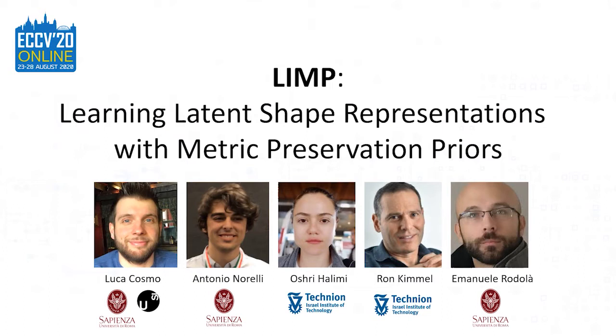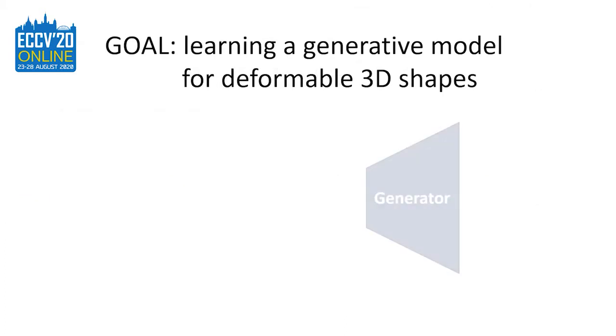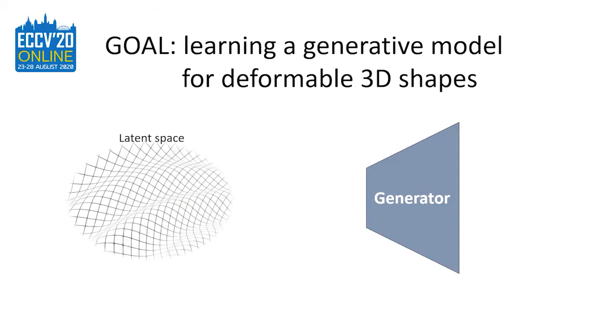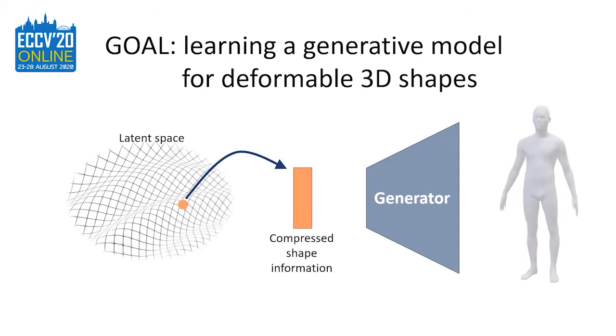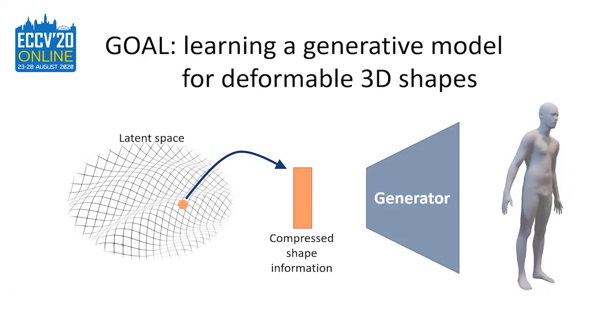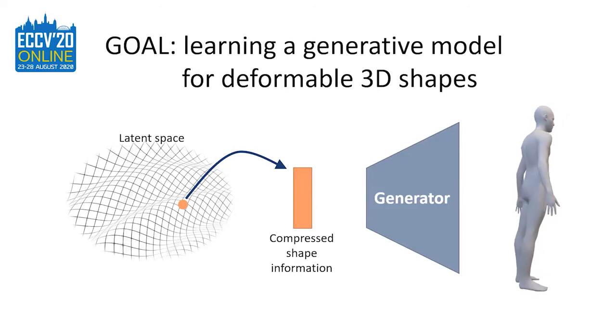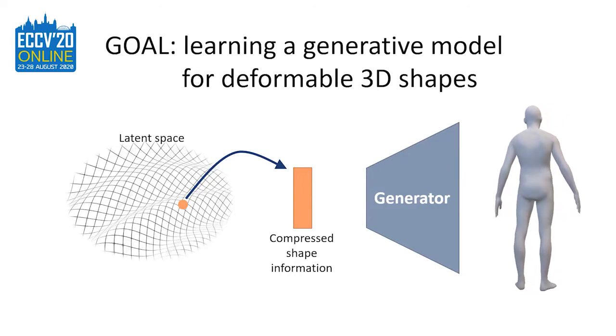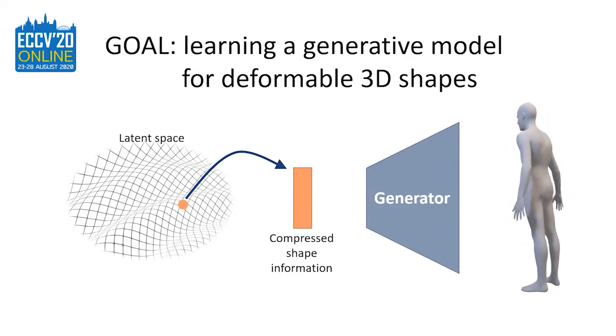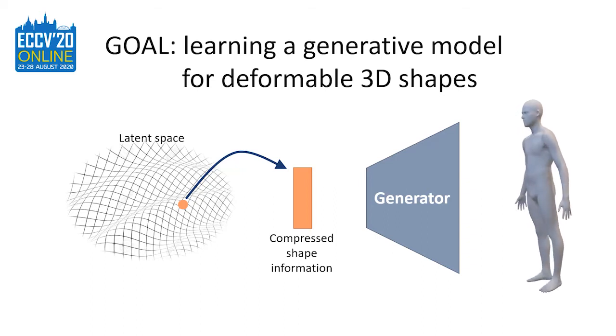In this work, we present a novel variational encoder loss that promotes the preservation of metric properties of the reconstructed surface. But let's start with the basics. In the context of neural networks, a generator is a trainable function, returning a new element of a desired domain, such as 3D shapes. This function takes in input a latent code, representing the element in a low-dimensional vector.